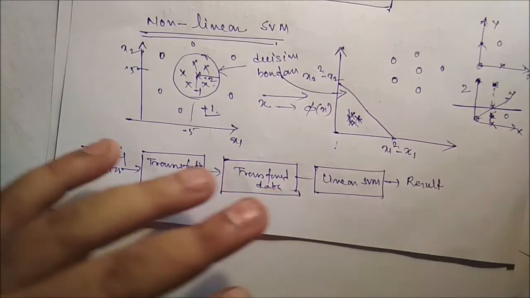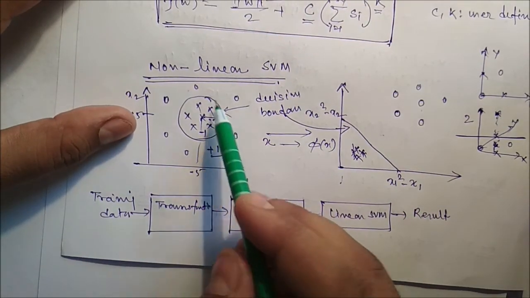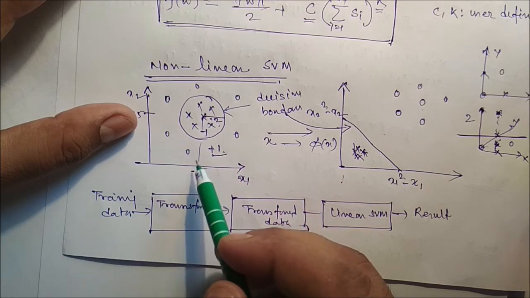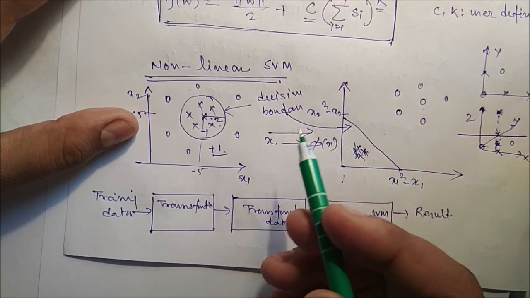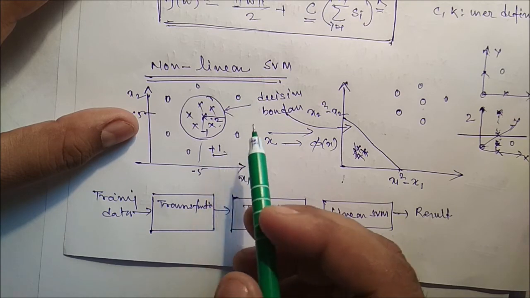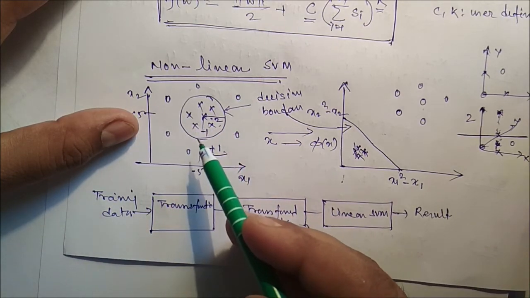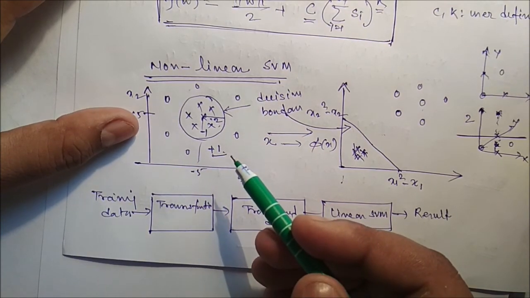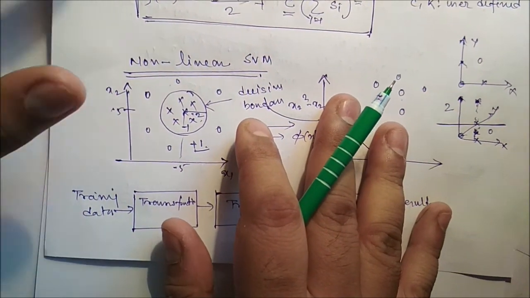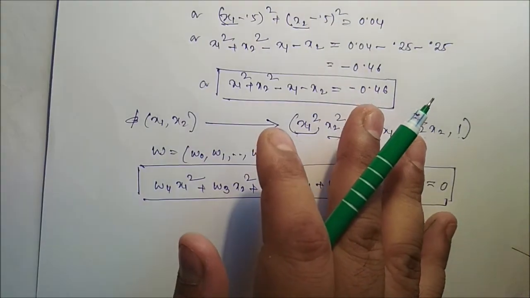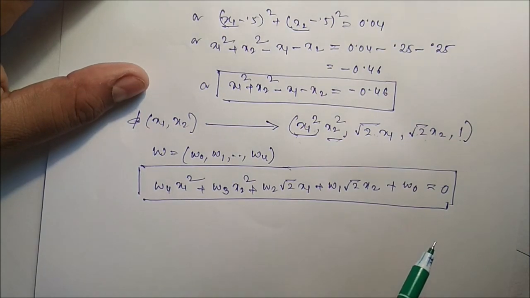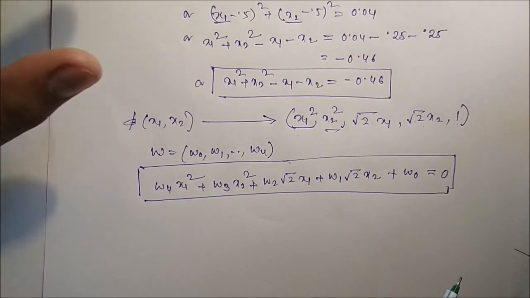Now you can see this is a simple, very well known example, so we can copy it. But if the shape is very complex and the dimension is very high, it's very difficult to identify the transformation function, the mapping function. And finally, it is computationally expensive to solve the constrained optimization problem.